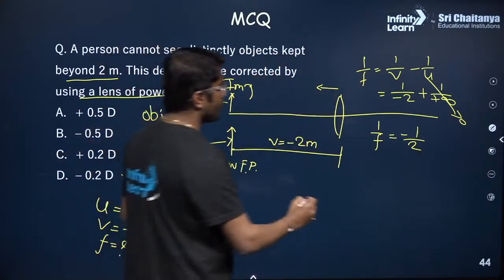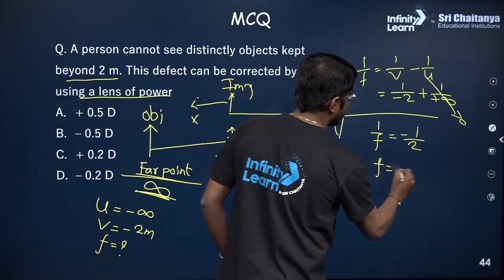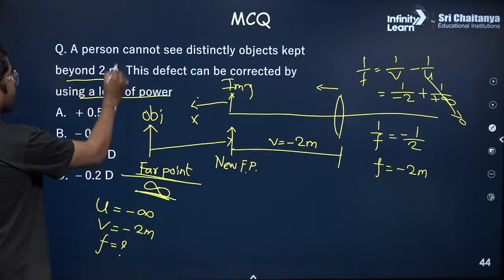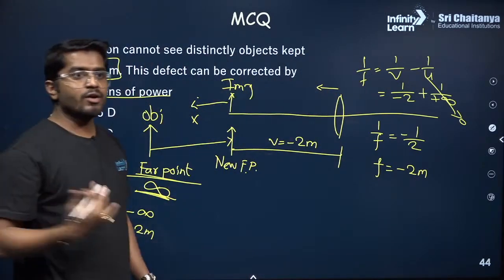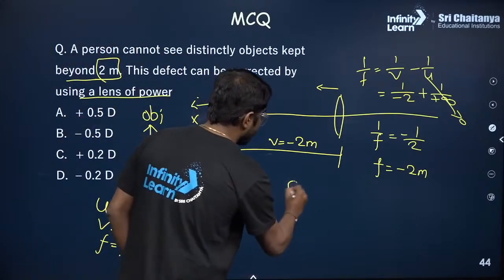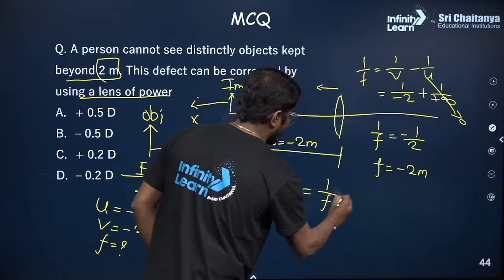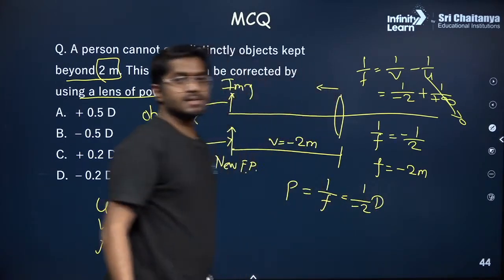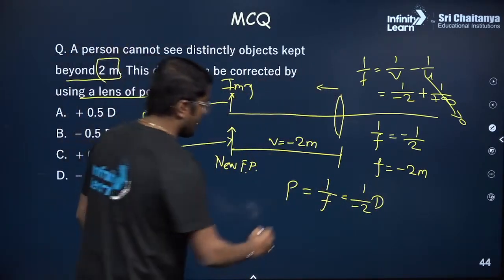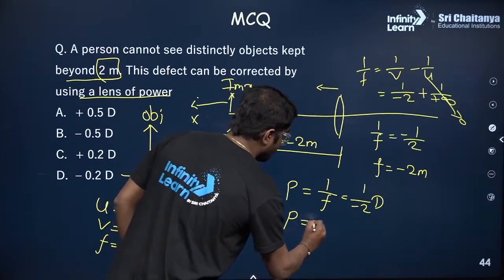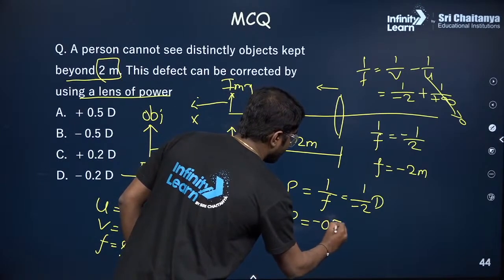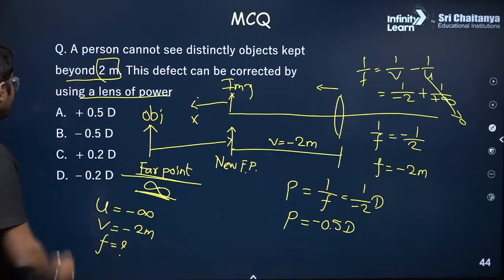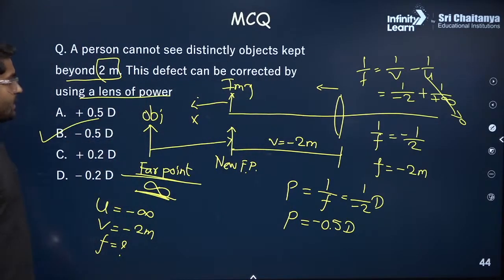Correct? So what is the focal length? Focal length is minus 2 meters. This is in meters, correct? So now tell me what is the power of this lens? Power is 1 divided by focal length, which is 1 divided by minus 2, these many diopters. Correct? So it comes out to be minus 0.5 diopters. Easy? So it is option number B.